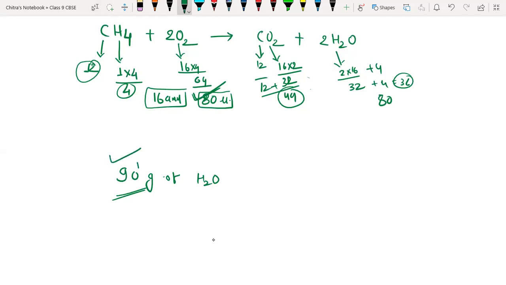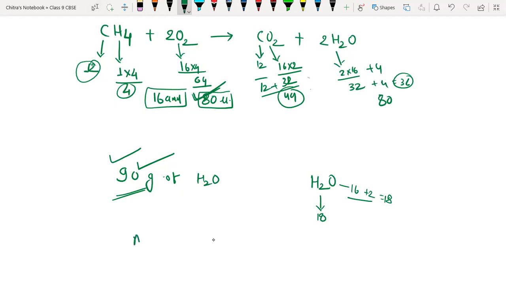I have taken that in gram. So now I am going to check: we know the molecular mass of water is 18, which is 16 for oxygen plus 2 for 2 hydrogen. Now I have to check how many moles of particles we have in 90 gram of H2O.